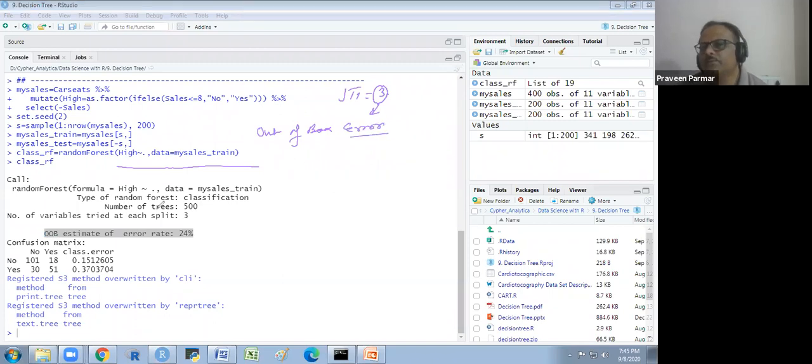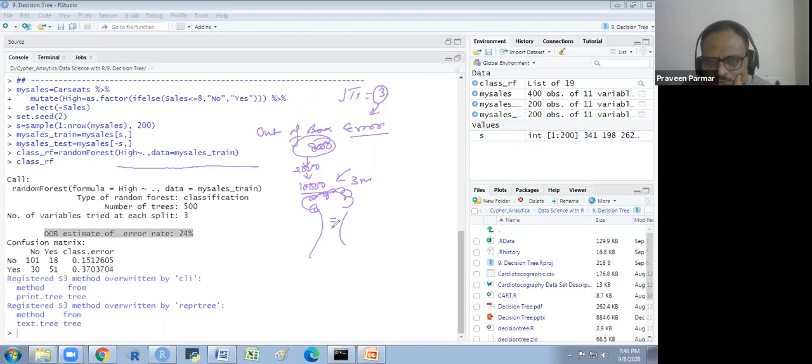What does it mean? You have trained the first tree using only 2000 observations, duplicating it with 10,000 numbers. And you have chosen randomly 3 variables, then 3 and then 3. You have created one tree. In this tree, because you have chosen only 2000 observations, in the other 10,000 or 8,000 observations some information has been missing in this tree.